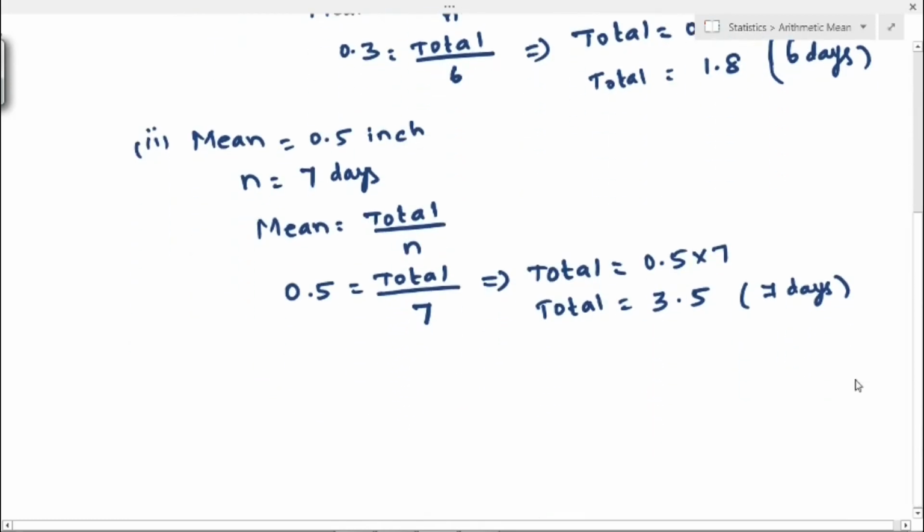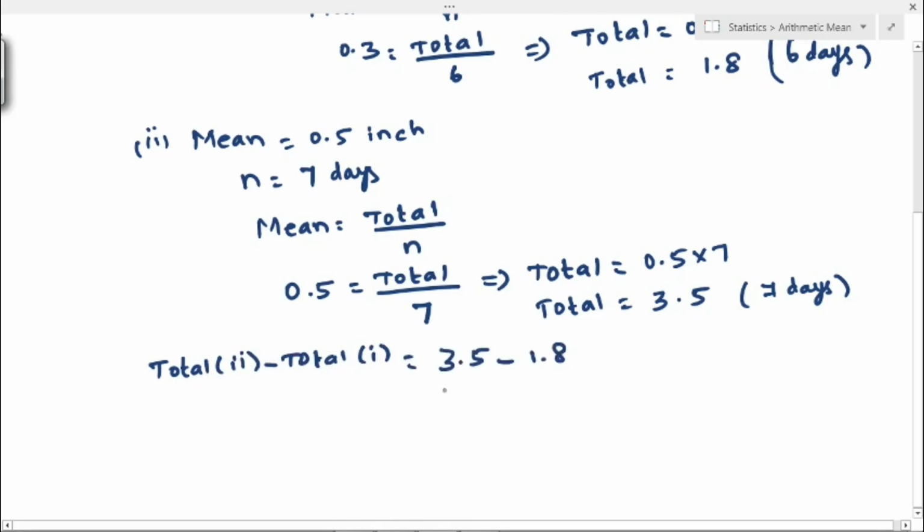So you will get the value for Sunday. Total of the second value minus total of the first value is 3.5 minus 1.8, that is nothing but 1.7 inches. So this is the actual rainfall on Sunday.